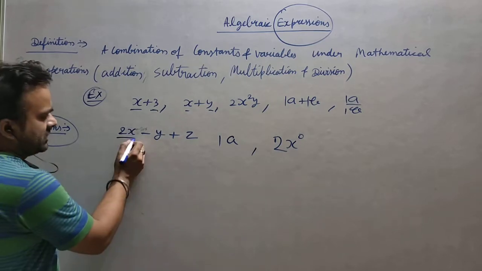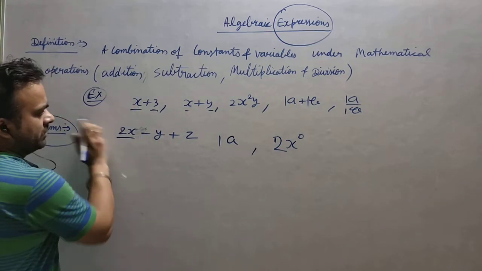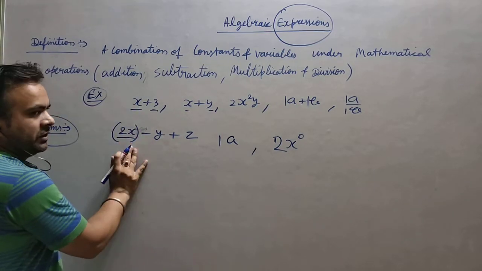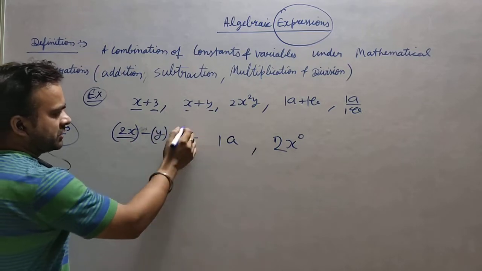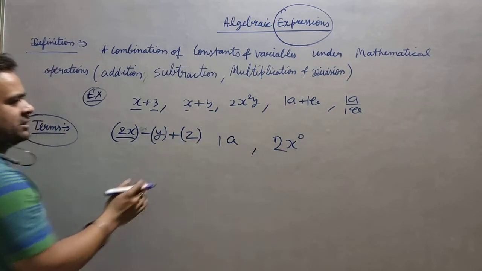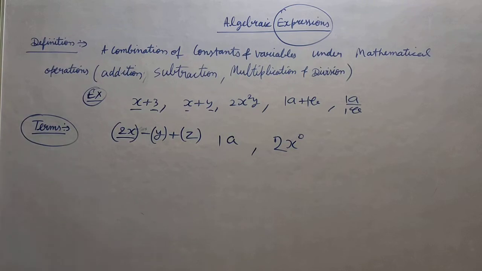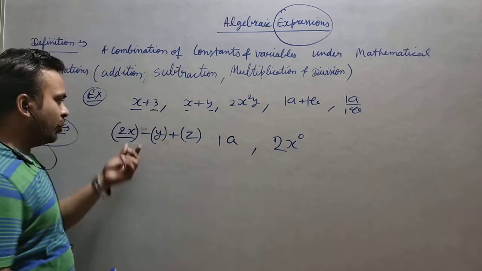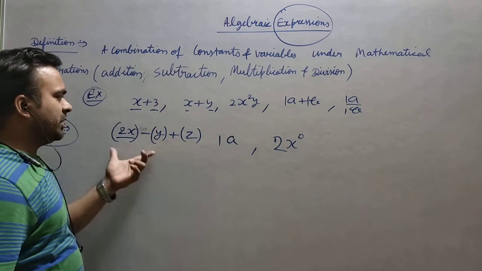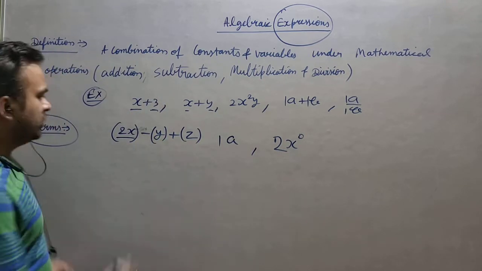You can see here, this plus or minus actually divides the expression. 2x is here, so it is one term. We will count it as one term. After minus, the second term starts. Then after plus, the third term starts. It means plus or minus separate the algebraic expressions. They draw a boundary. So on the basis of plus or minus, we can count the terms. We call them terms.